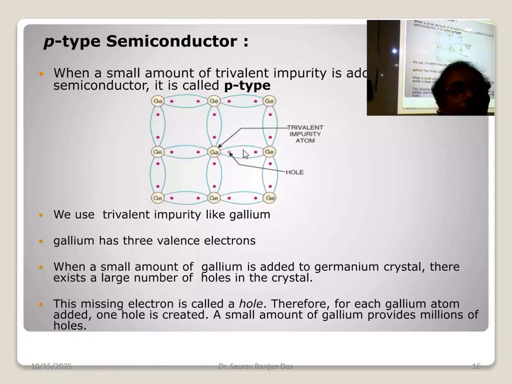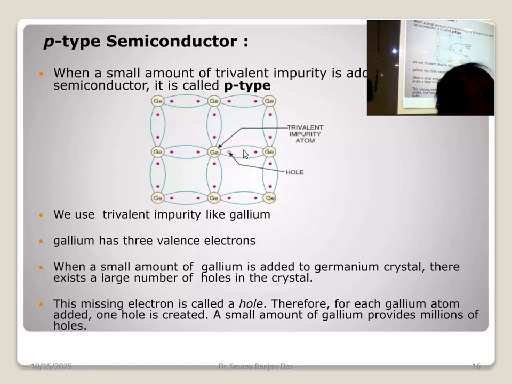Gallium is a very good doping material compared to boron or aluminium, because if you go for a larger atom, the flexibility is more. In boron the electron is very near to the nucleus, but here it is quite far from the nucleus, so the bond will not be that rigid, and rigidity is not desirable here.